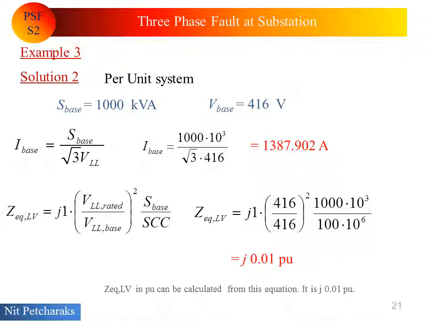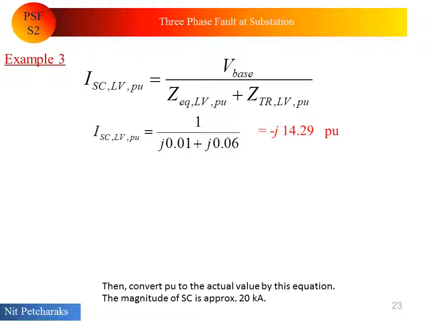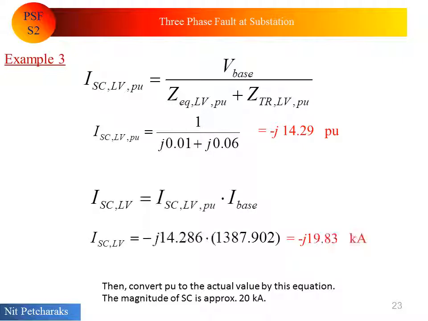It is J0.01 per unit. We can calculate short circuit current at low voltage side in per unit from this equation. It is minus J14.29 per unit. Then convert per unit into the actual value by this equation. The magnitude of short circuit current is approximately 20 kA.